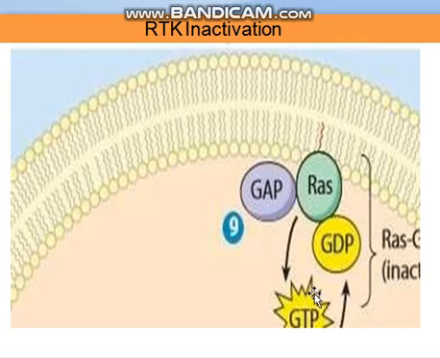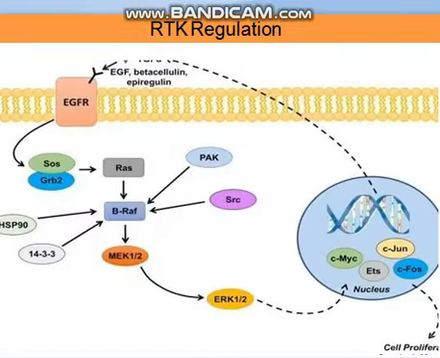Here you see, and how are they going to be inactivated? When the GTP is removed and GDP is gained by the RAS protein, that will be the inactivation of the receptor tyrosine kinases. Okay, so they are also tightly regulated. Here you can see that it is a negative. The dotted line is showing that there is a negative feedback.